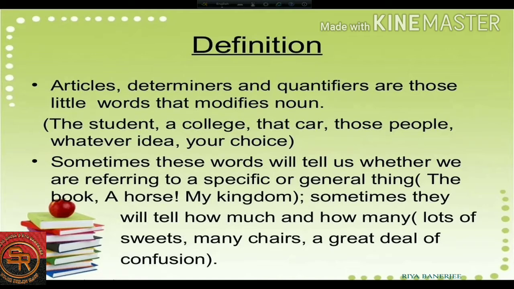Sometimes these words will tell us whether we are referring to a specific or general thing. For example, exactly that book or the book, a horse, my kingdom. Sometimes they will tell us how many or how much of something, the nouns. For example, lots of sweets, many chairs, a great deal of confusion.